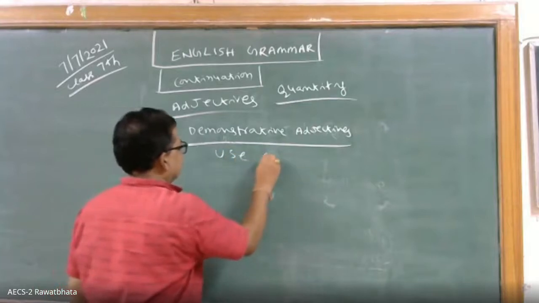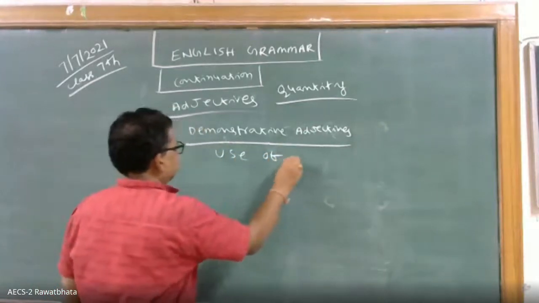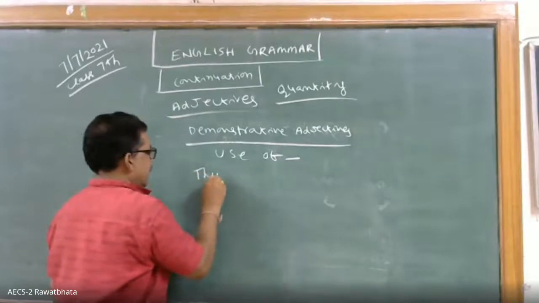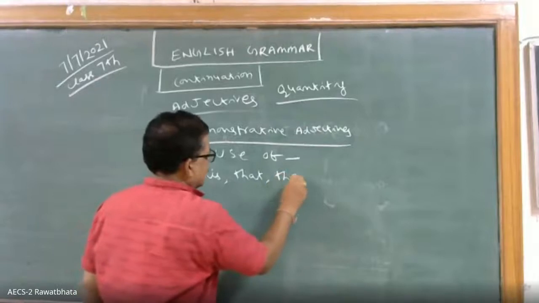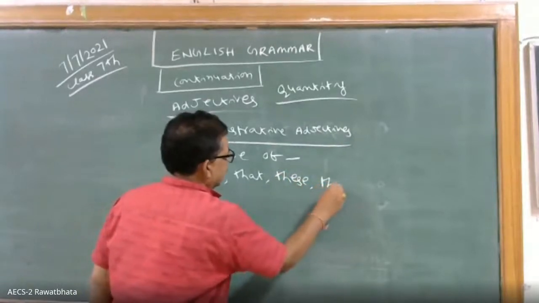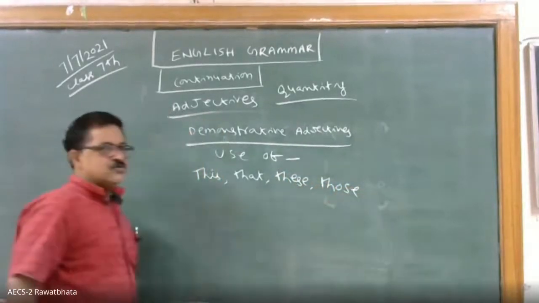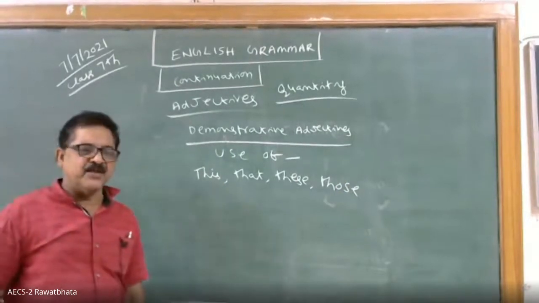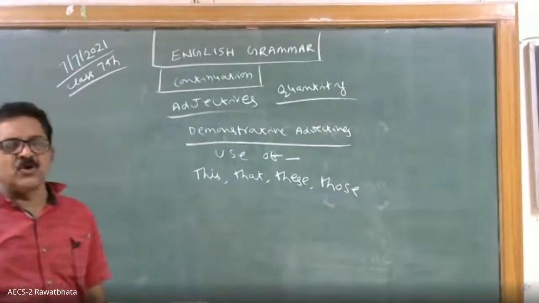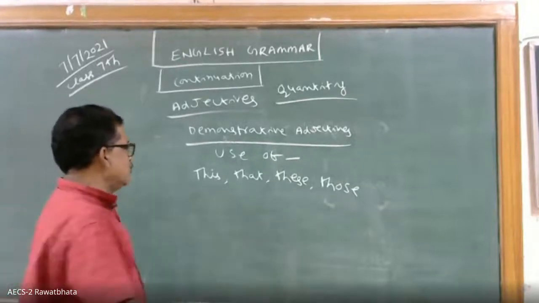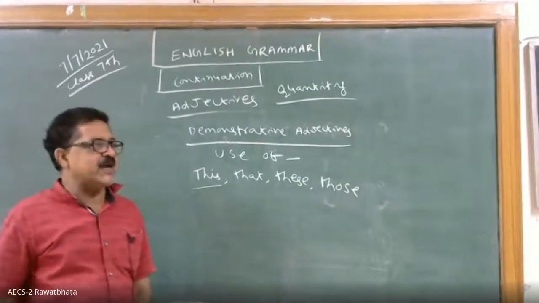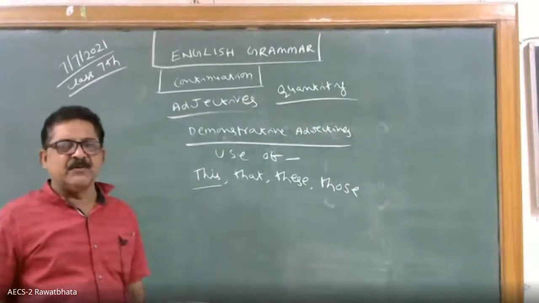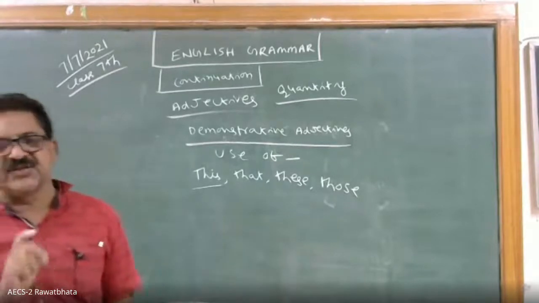Use of this, that, these, those. So in demonstrative adjectives, what happens? We use the terminology like this, that, these, those. So if you say this girl is nice or that place is nice, you are telling about a demonstrative adjective. This is a pencil.